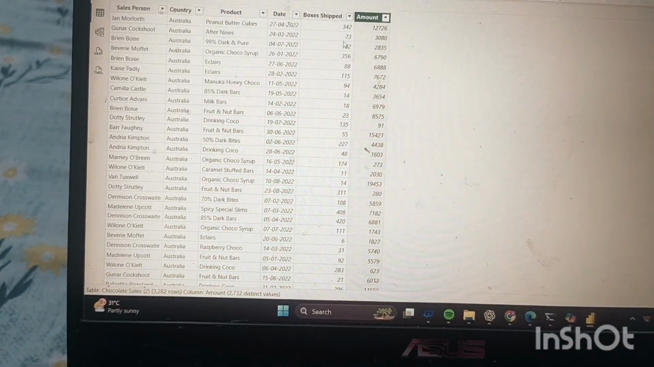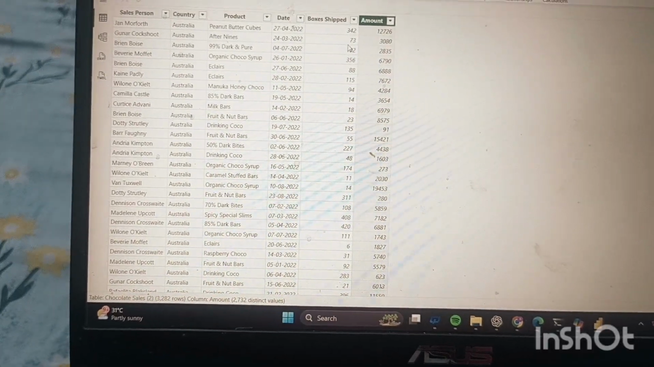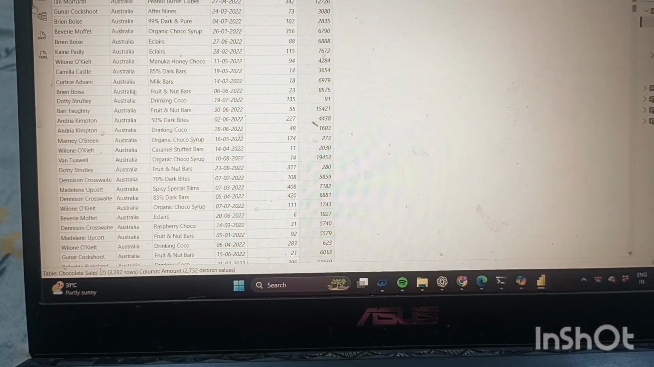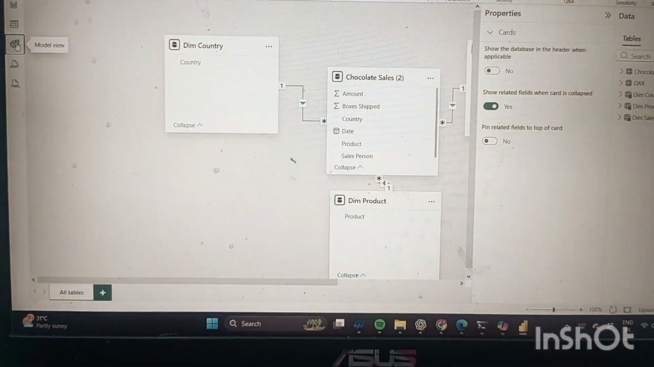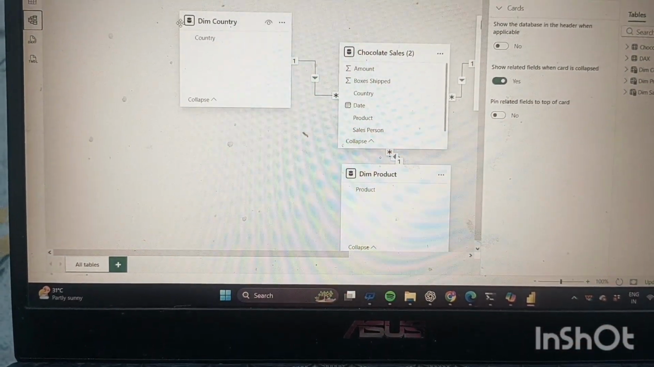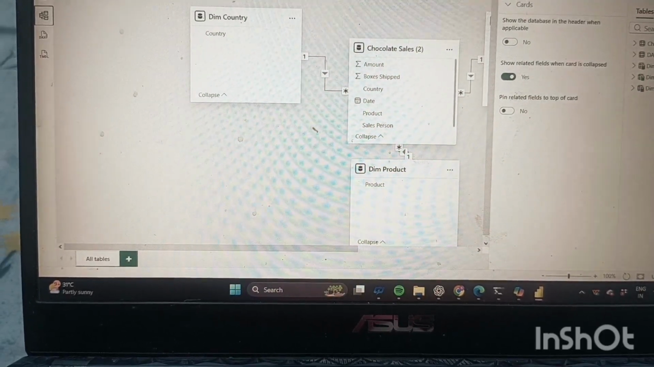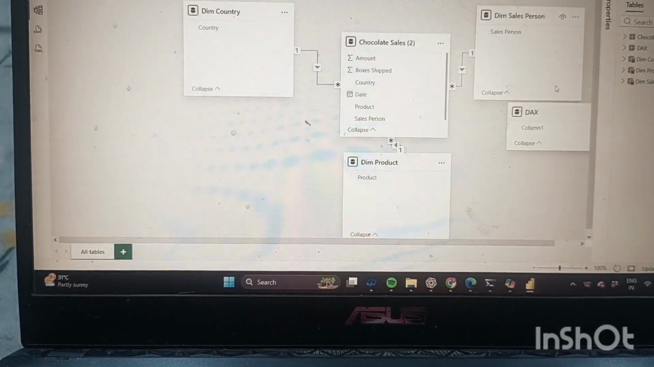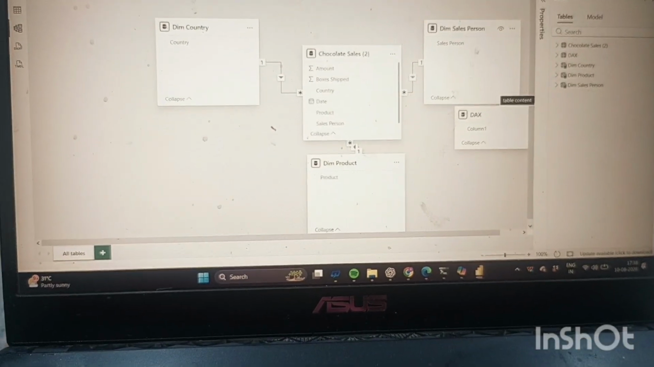Okay, so next we are going to model view. In model view, what we have to do is perform data modeling, meaning create relationships. I have recorded how we can create them in my earlier videos, but somehow it has been deleted, so I have to show you again.